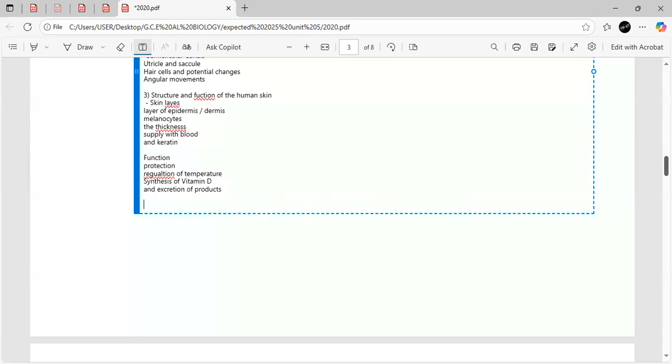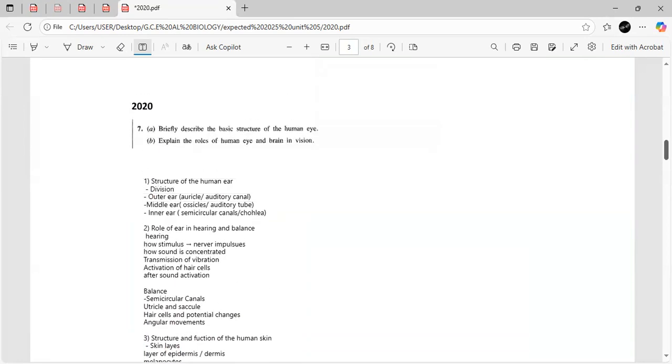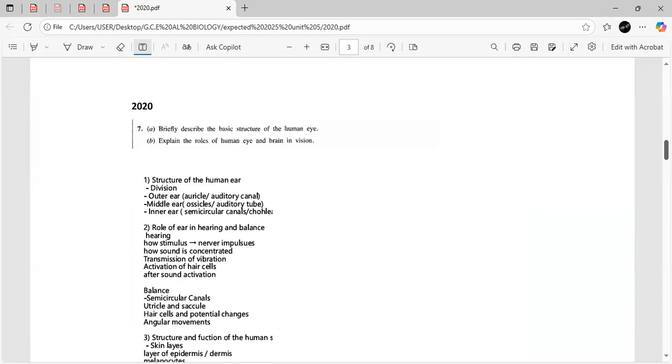And one final essay, they might ask you to explain, but the probability of getting this essay is really low, but they might also ask you to explain the types of sensory receptors. So I'll write it there. So this they might ask you as a short note too. There's a possibility for that too. So that's all there is when it comes to sensory structures. And now let's go to the 2021 paper.